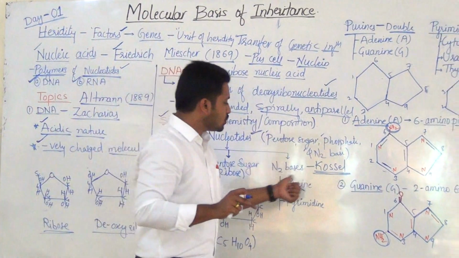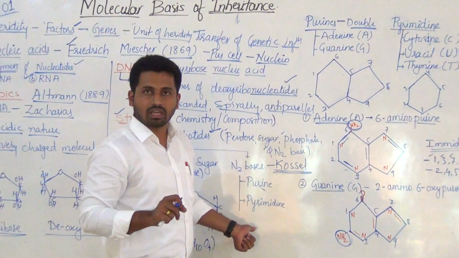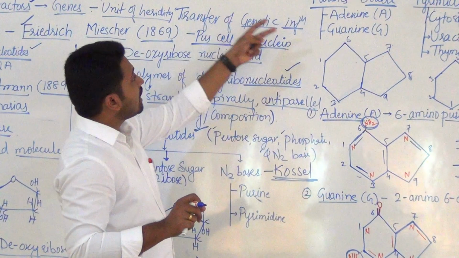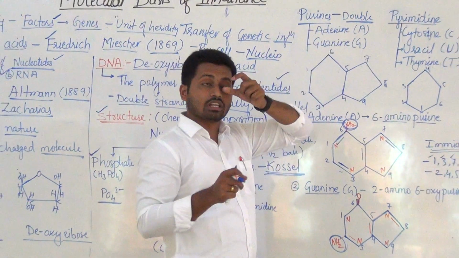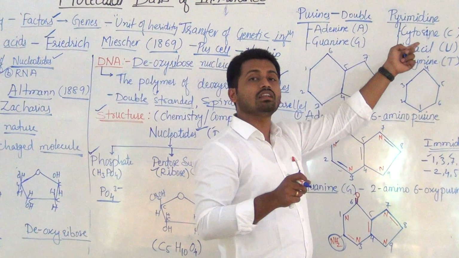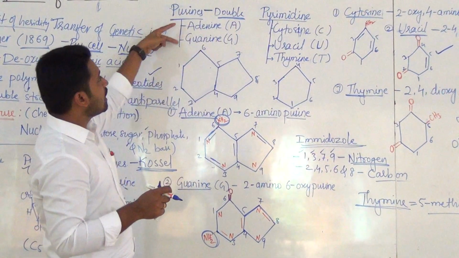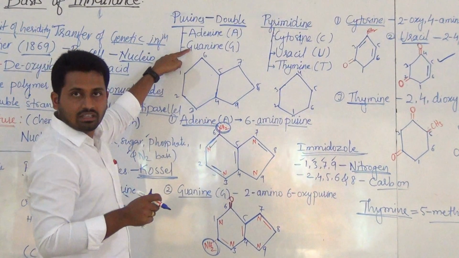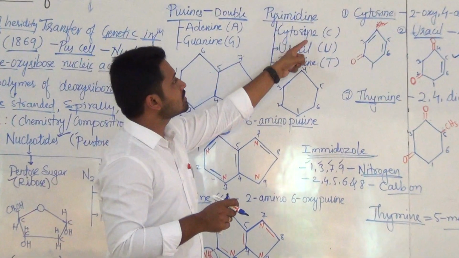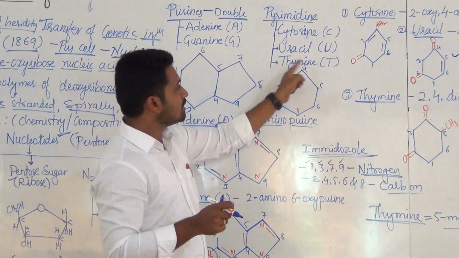After that, nitrogen bases: purine and pyrimidine. Purines are double ringed heterocyclic structures, and pyrimidines are single ringed heterocyclic structures. Purines are of 2 types, adenine and guanine, and pyrimidines are of 3 types, cytosine, uracil, and thymine.